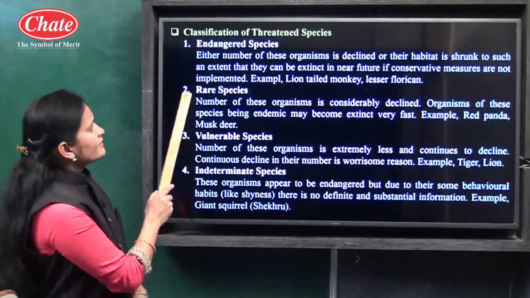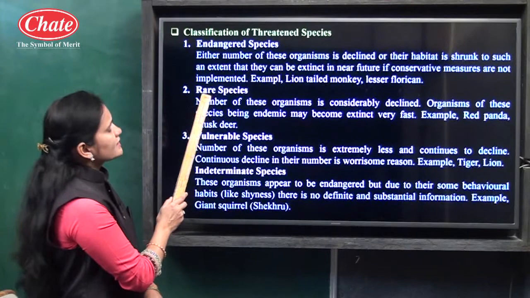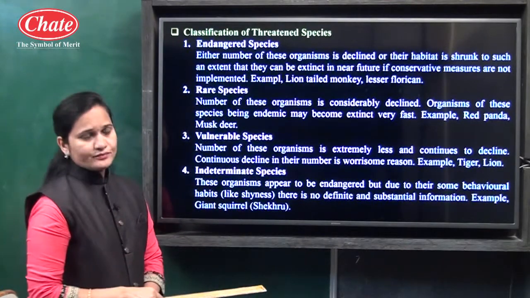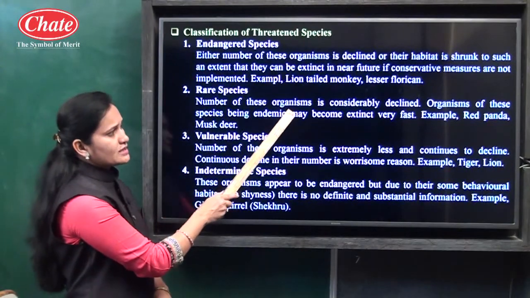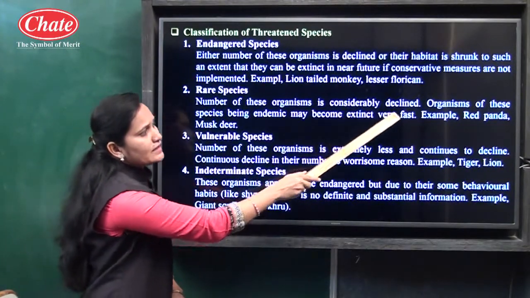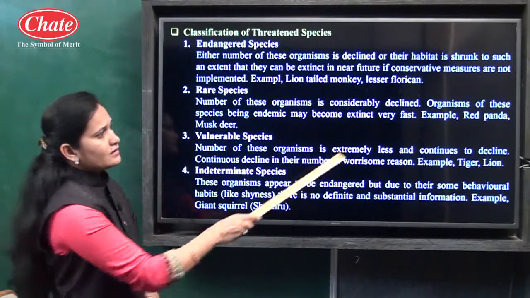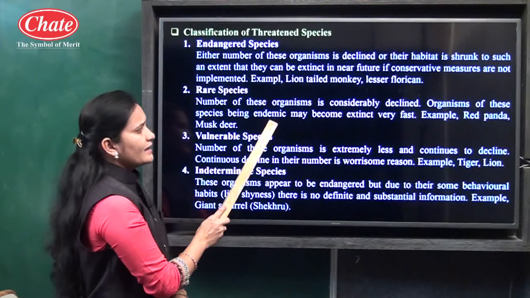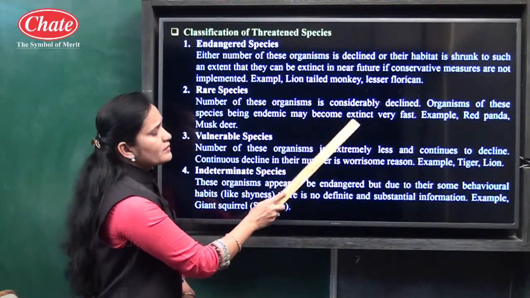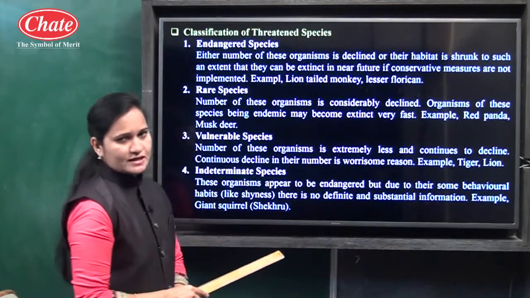Now the second threatened species is the rare species. Rare species means the number of these organisms has considerably declined, and organisms of these species, being endemic, may become extinct very fast.